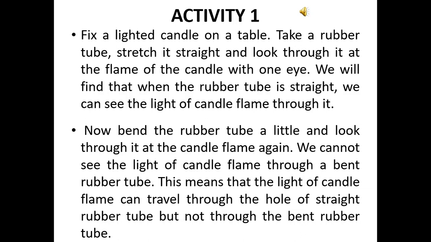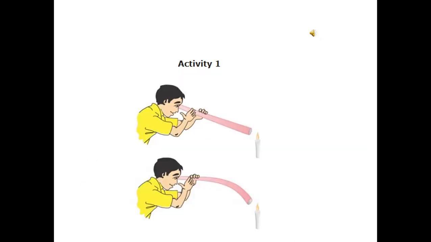Now this activity will be clearer with the help of the figure which I will show you. Now see this figure, in which I have just explained the activity. In the first one, the boy is looking through the straight tube, and he is able to see the flame of the candle. Whereas if the tube is bent, would he be able to see the flame of the candle? From this we can conclude that light travels in a straight line.